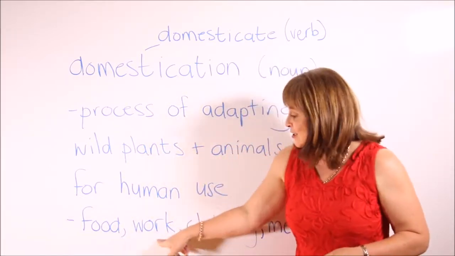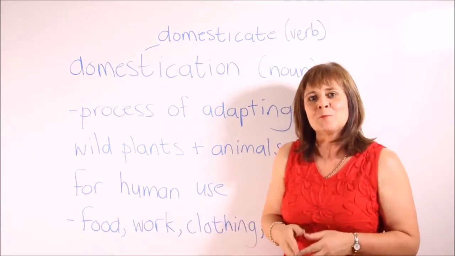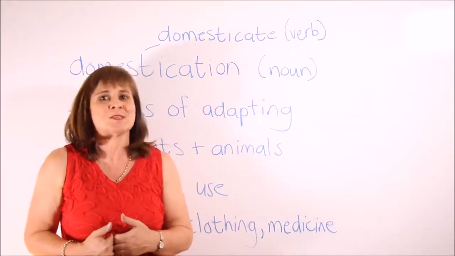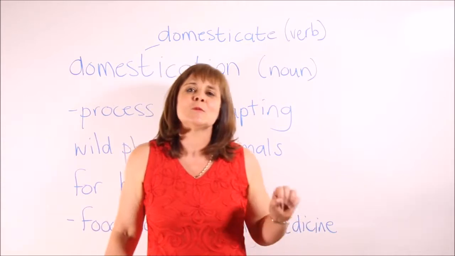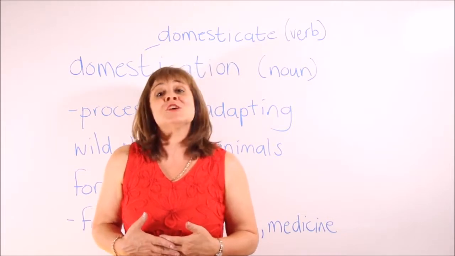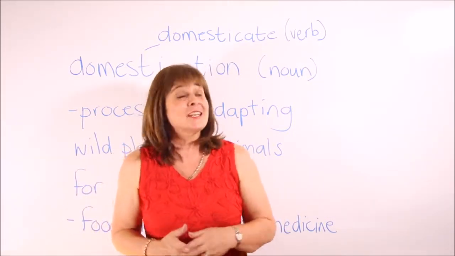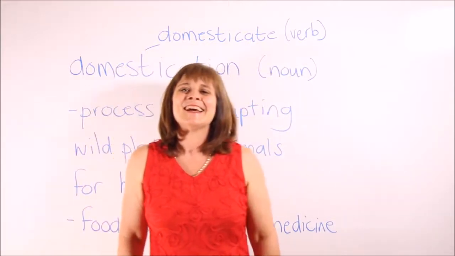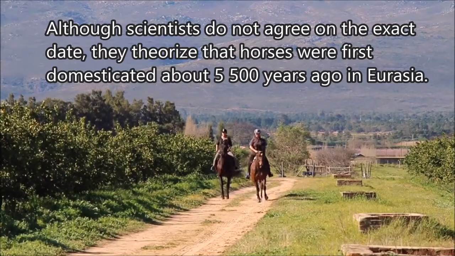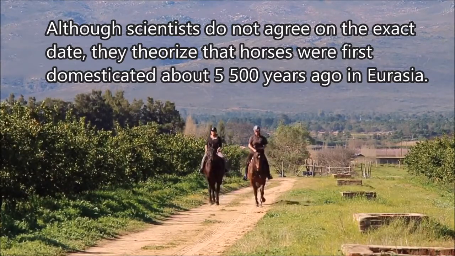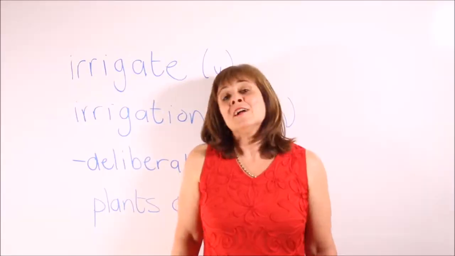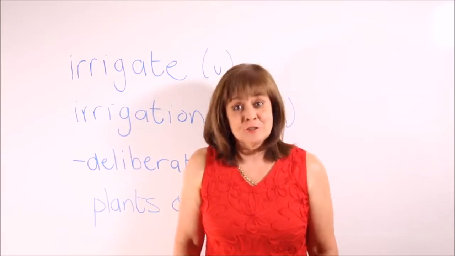Horses were domesticated to do work. They could transport people. You have clothing which comes from cotton, for instance, so cotton was domesticated. And lots of medicinal plants were domesticated for human use. The verb that we use to refer to this process of domestication is domesticate. Here is a sample sentence. Although scientists do not agree on the exact date, they theorize that horses were first domesticated about 5,500 years ago in Eurasia.